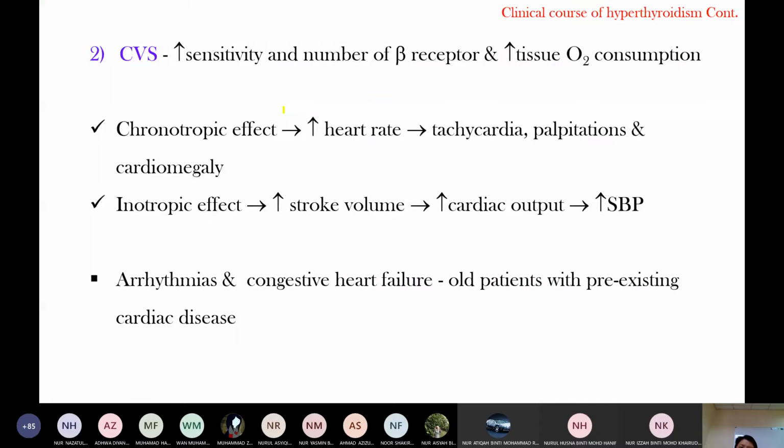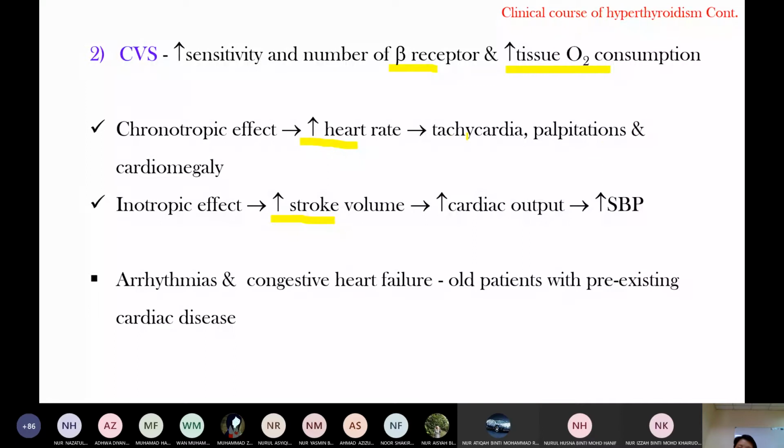Okay, CVS, the cardiovascular system. Thyroid hormone increases the sensitivity and number of beta receptors. With increased beta receptors, there is increased chronotropic effect and inotropic effect. Another reason is increased tissue oxygen consumption. One is beta receptor sensitivity increase, and the second reason is increased oxygen consumption. Therefore, there is increased heart rate and increased stroke volume. With increased heart rate, the patient presents with tachycardia. The sign is tachycardia; palpitation is a symptom.